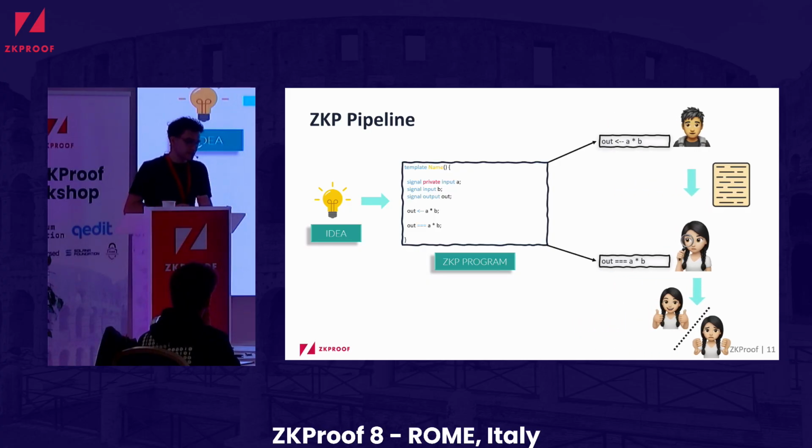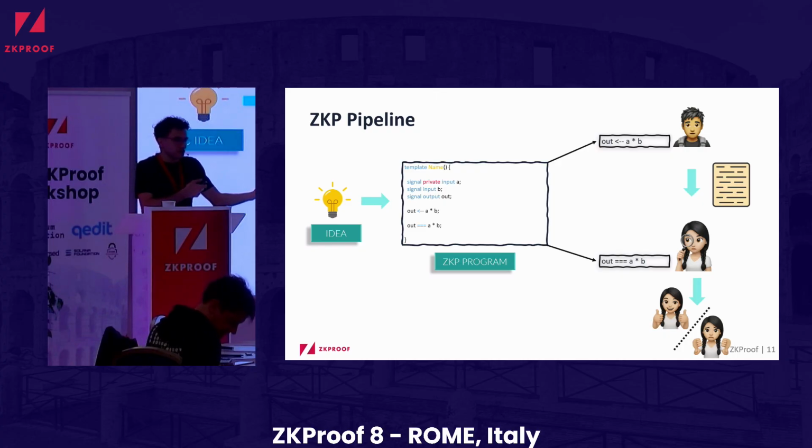So here, if we split the two cases, we have code where we want to multiply A and B and assign it to the output. So we multiply the inputs. The developer has to also write down how the verifier is going to check whether this multiplication was done correctly. Well, it just has to check whether A times B is equal to the output.